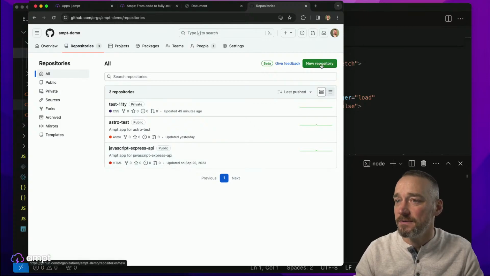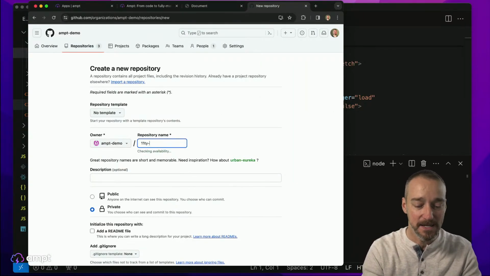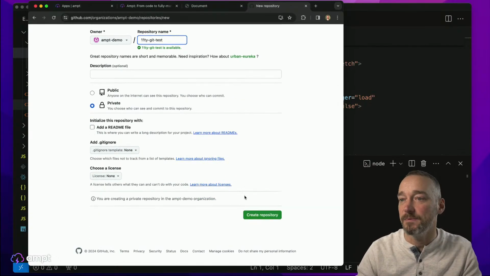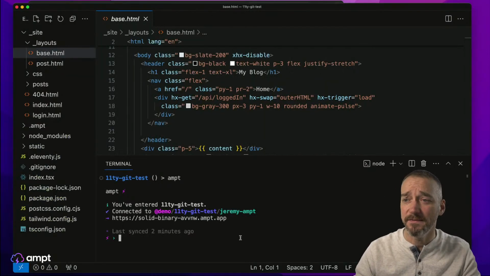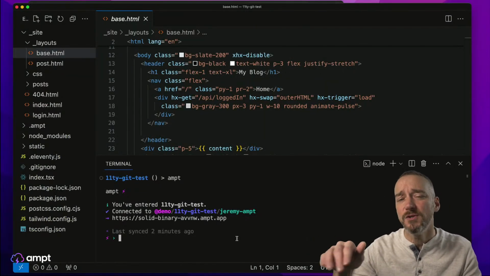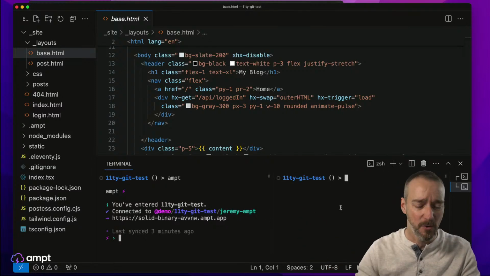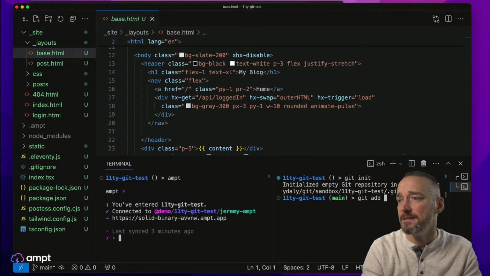So I'll just create a new repository, and let's call this 11t get test like that. It is available. Great. We'll keep it private for now. We'll create the repository. This will give us our instructions. We could do this in here. There's some things you can do. We do have some git pass-throughs, but I'm just going to open this over here and just do a git init, and then I'm going to do a git add to get all of the stuff that we want here.